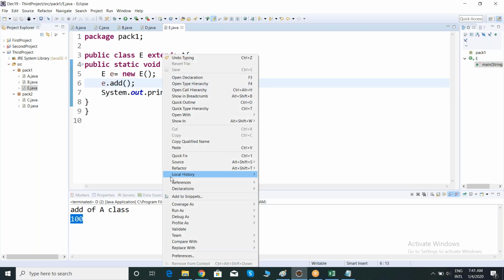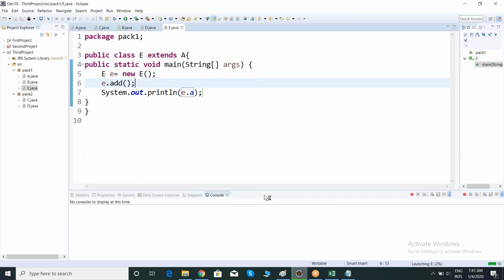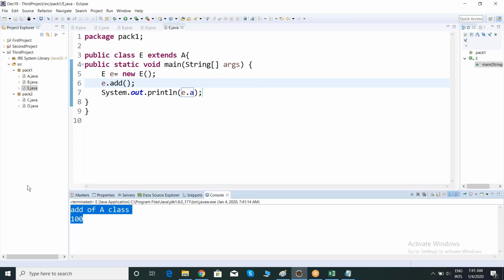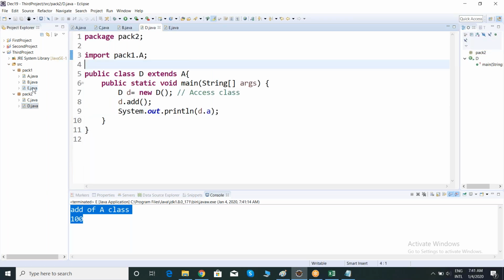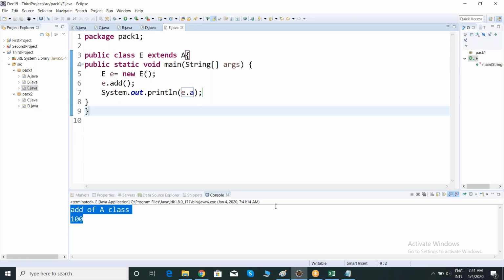Now observe. Let me execute. See here, within a package there is no difference. If you take a child class in another package or in the same package, there is no difference. Right? This is the child class in another package. This is a child class in the same package. Now I am checking for A class variables.